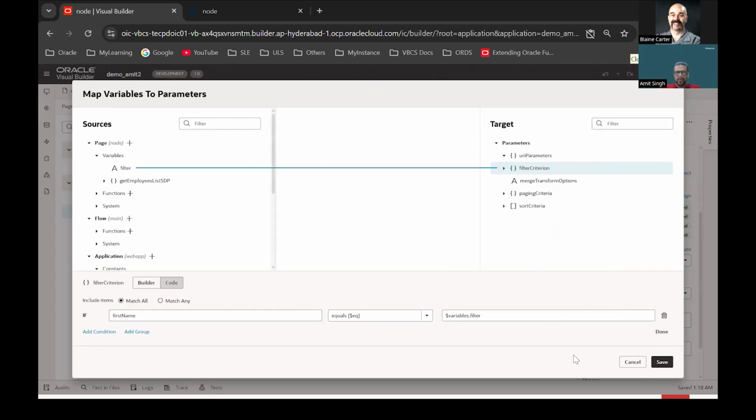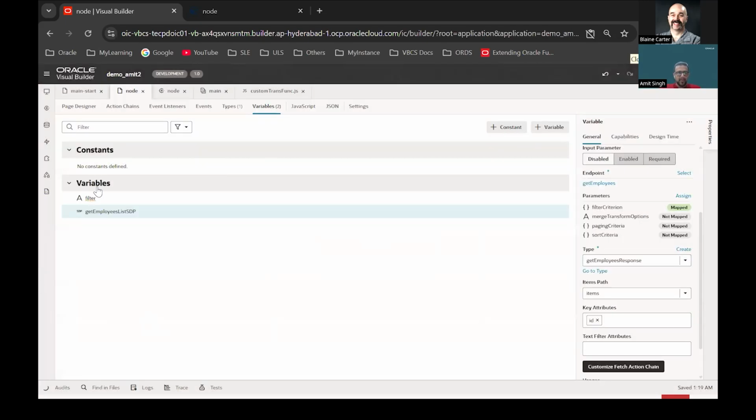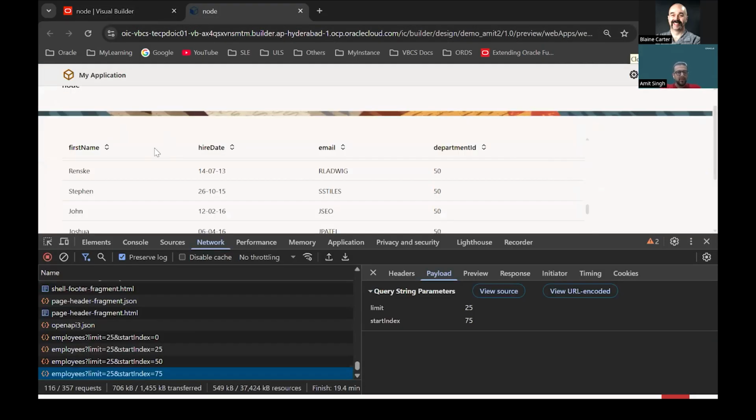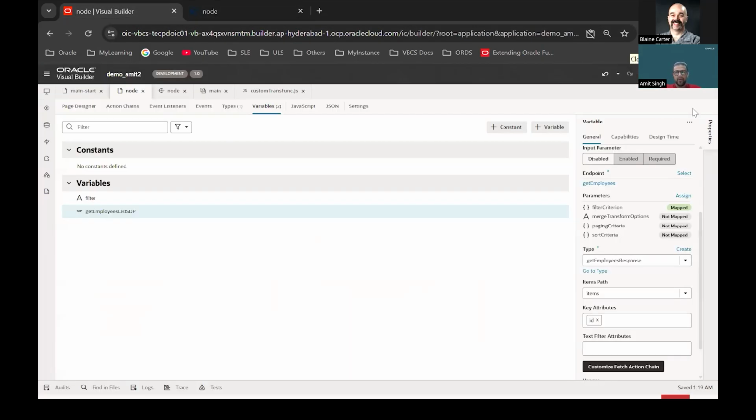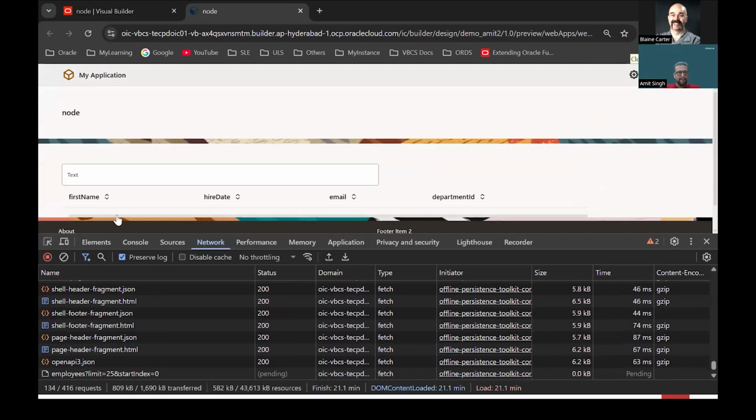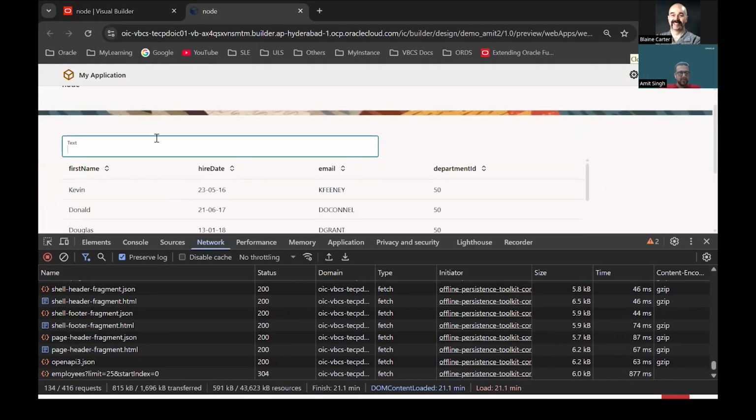This is the same as what we have done in our business object demo, right? In business object, if I enter the first name, it was working fine. So let's see if it is working in this scenario. If I put the first name value here and click enter, nothing works out, right? The filter does not work. The same problem that we have seen in case of paginate.